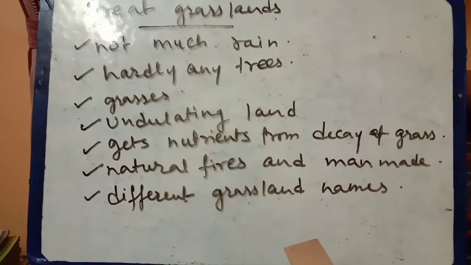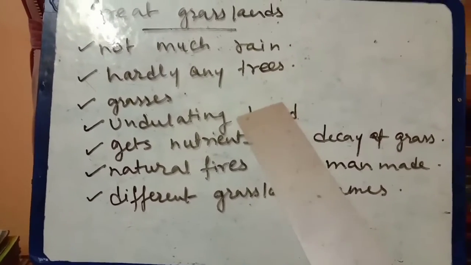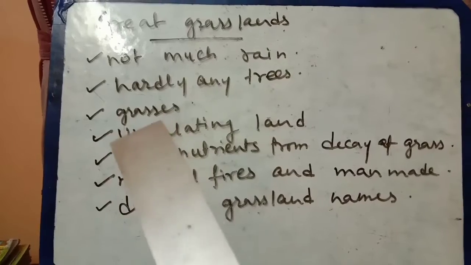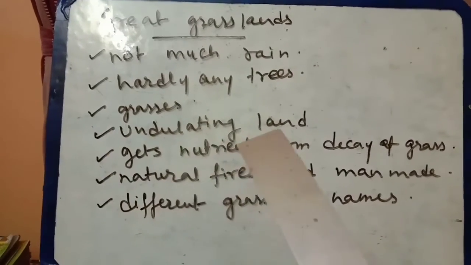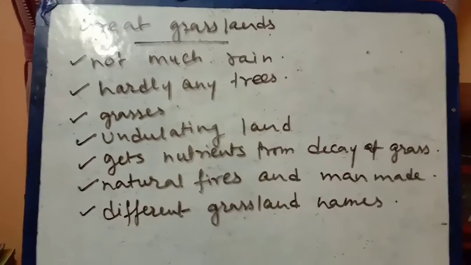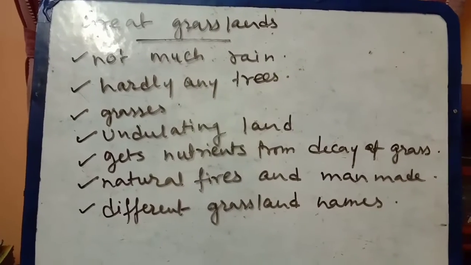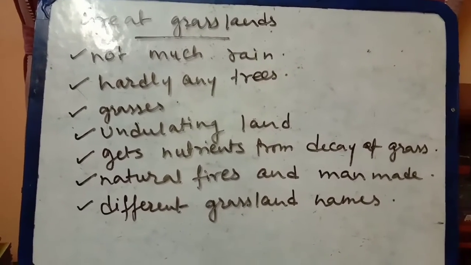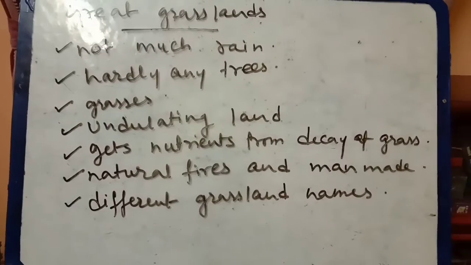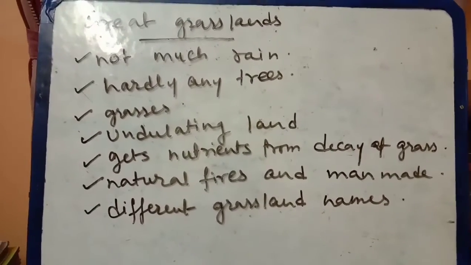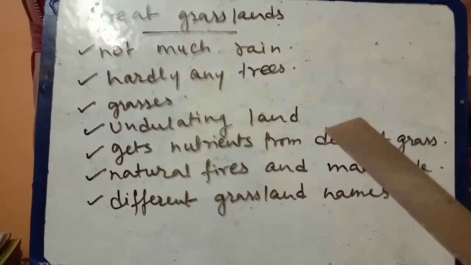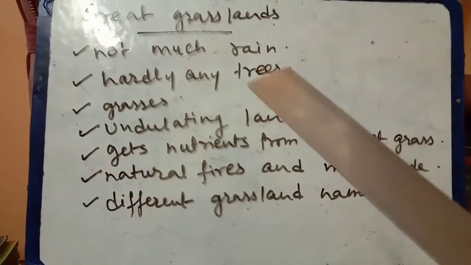Generally the natural vegetation is mostly different kinds of grasses. Next point: undulating land. It means the land stretches for long distances and is undulating, that means waving.